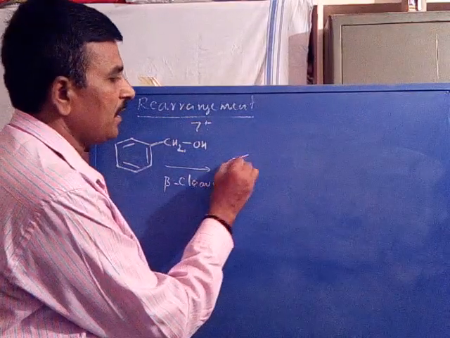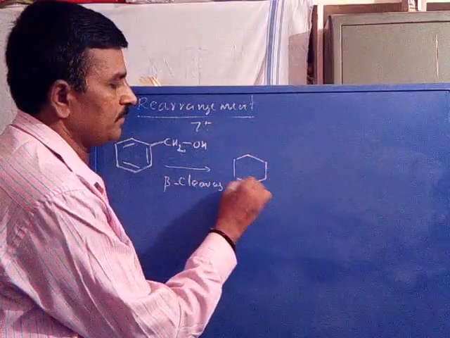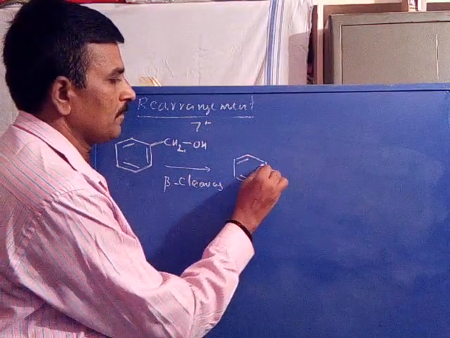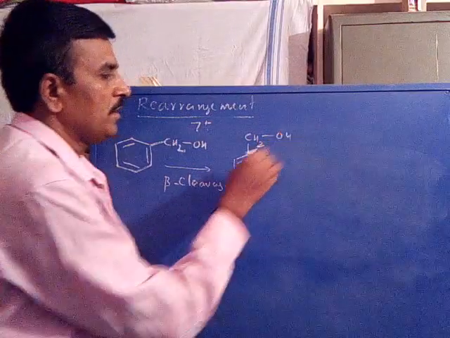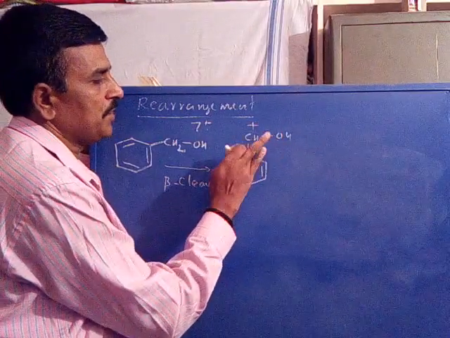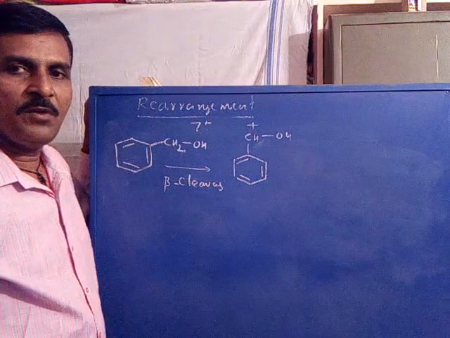Now this resulted in a stable cation, CH2OH, CH positive charge OH, a stable cation.